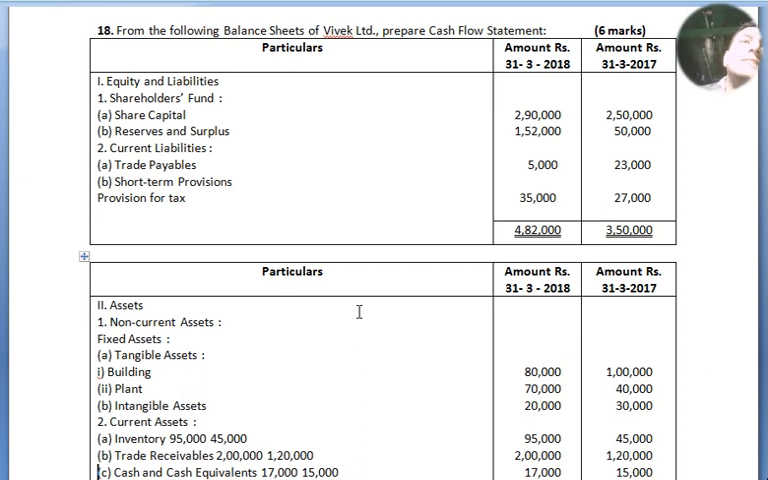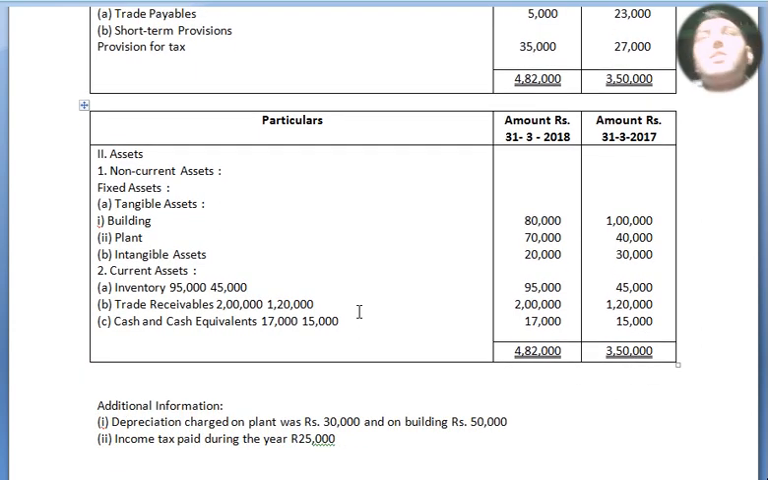Now we move to assets. Particulars, amount for 2018 and 2017. Assets, under assets non-current assets, that is fixed assets, and under it tangible assets, and under tangible assets building and plant. Building amount 80,000, 1 lakh, plant is 70,000, 40,000. Now we move to intangible assets. Intangible assets, that is 20,000 and 30,000.